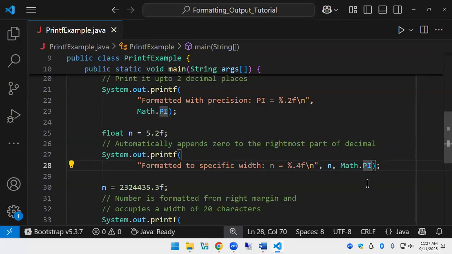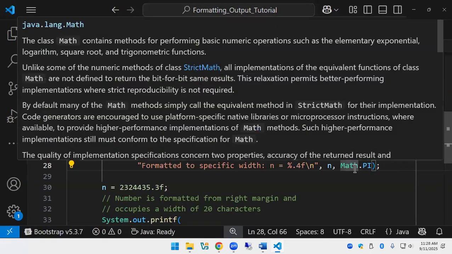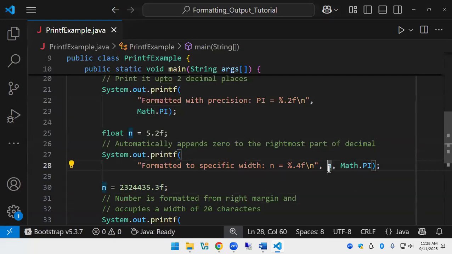And I had a couple people that actually entered in 3 point whatever. Well, it's already built in. Use the one that's built in. And it already is a constant. Math is in there just to say that's the library it comes from. That's all that's in there for. So this one is going to go here, right?